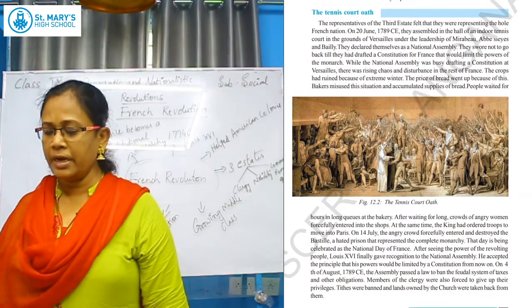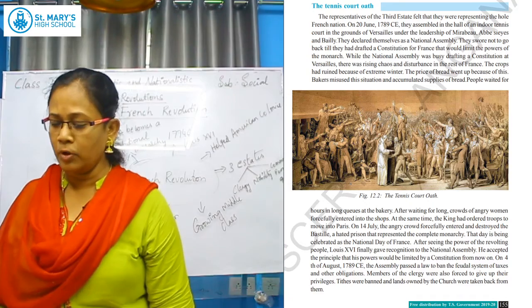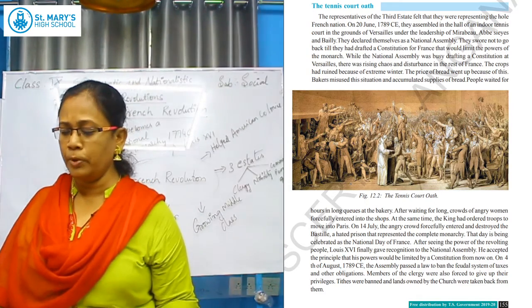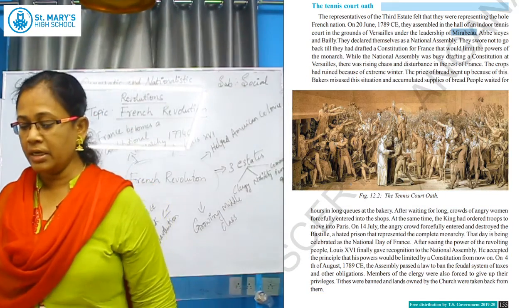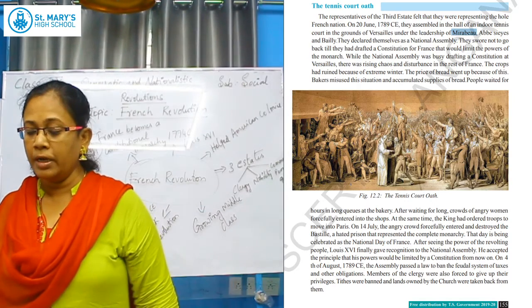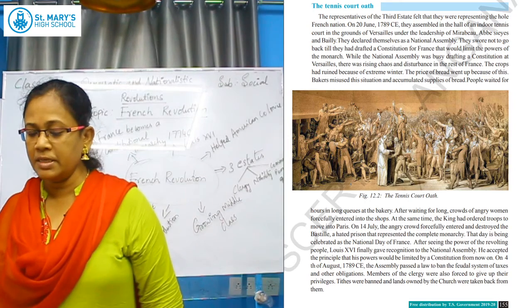A leader was there among those people. His name was Mirabeau. On June 20th, 1789, they met in an indoor tennis court in the grounds of Versailles under the leadership of Mirabeau, Abbe Sieyes and Bailly.